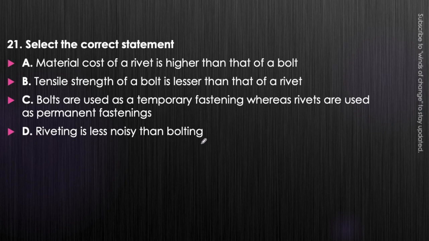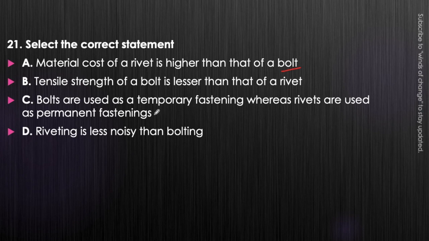Just think about it. This last statement is absolutely incorrect because riveting is very much noisy. In this we have to strike the rivet with a hammer, while in case of bolting no such operation is performed. Material cost of the rivet is higher than that of bolt, which is also incorrect, because bolts usually of HSFG quality are used, which is high strength friction grip bolt, so that will be more costly. Tensile strength of bolt is lesser than that of rivet, which is also incorrect. It is approximately the same, or we can say that it will be higher only.